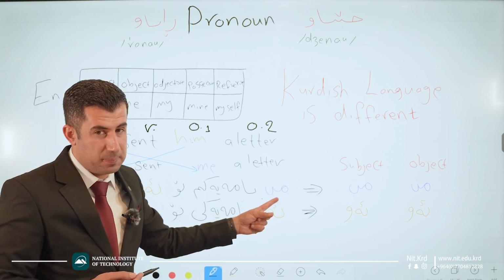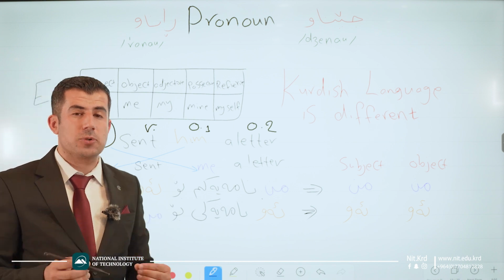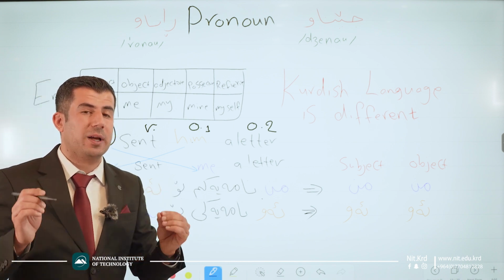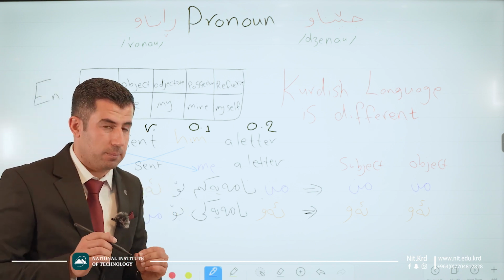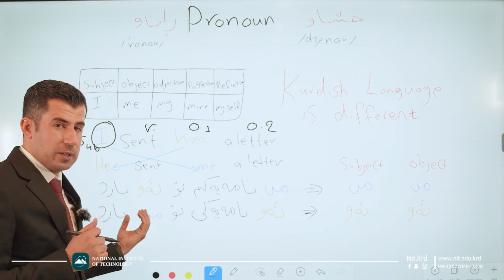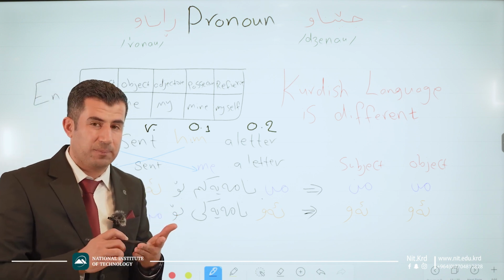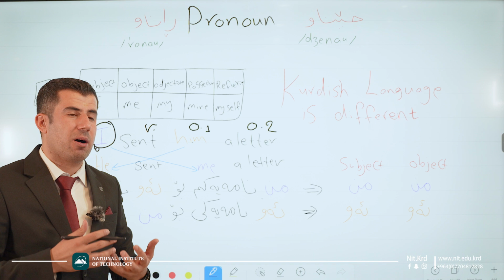Men in the subject position is the same with men in the object or in the tawakeri bayida position. Because we said that in the previous lessons, when we use anything after bo, ba, la, okay, it becomes tawakeri bayida.